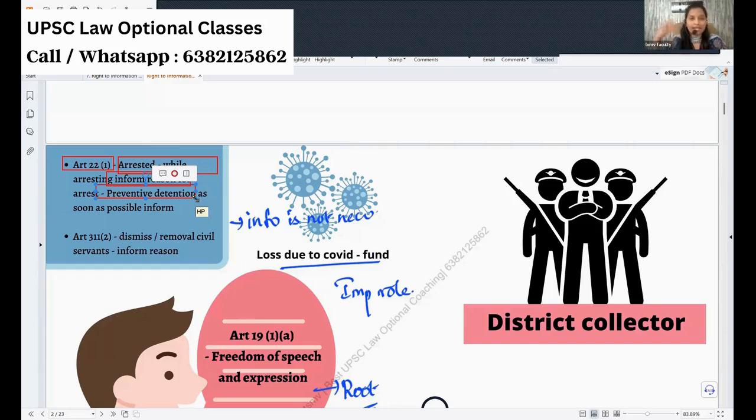Okay, so when you are arrested, they must give you the information regarding the grounds of arrest. See, that information is very important for you to safeguard yourself from remand, to get bail, and all those things, right? So information is giving you some right. You access the information so you can get some solid right. So Article 22 is right there.